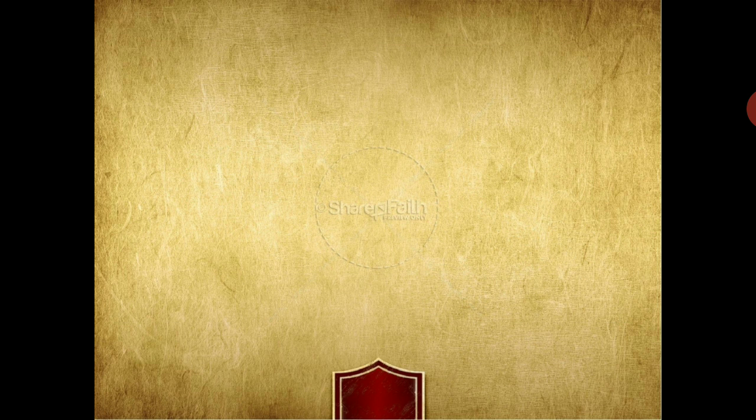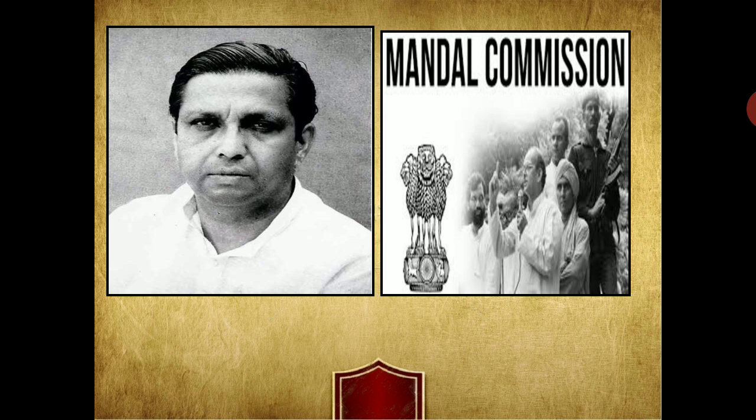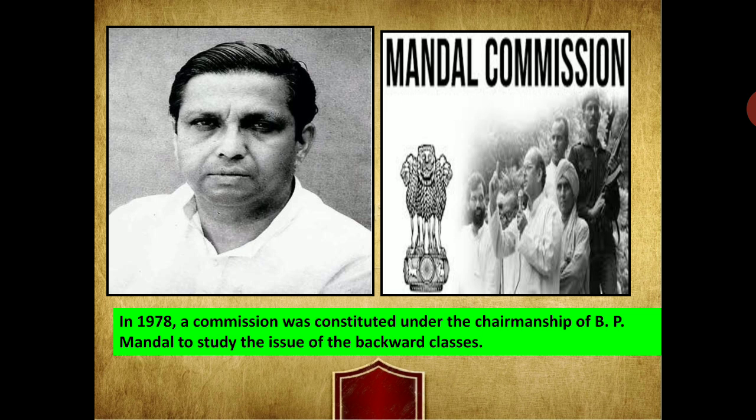Similarly, in 1978, a commission was constituted under the chairmanship of B.P. Mandal to study the issue of other backward classes. That means the policy of reservation was adopted in order to strengthen the representation of the backward sections in various services and institutions.